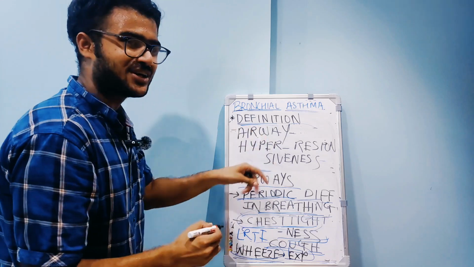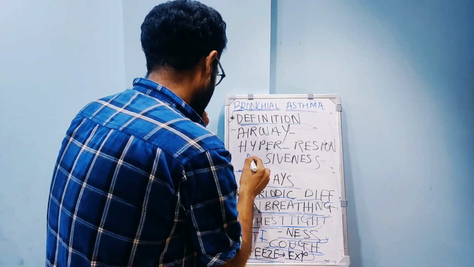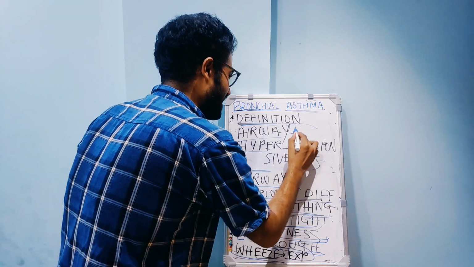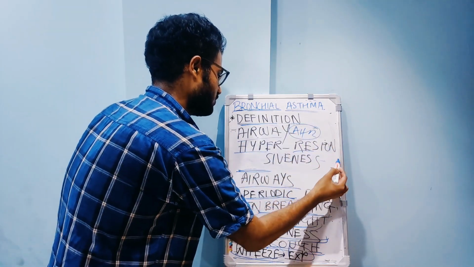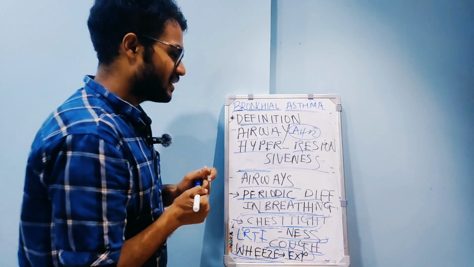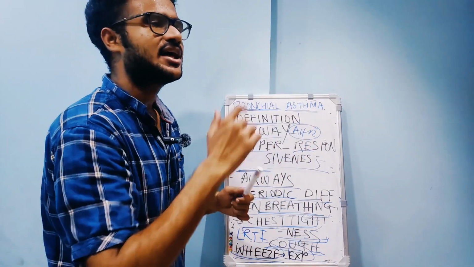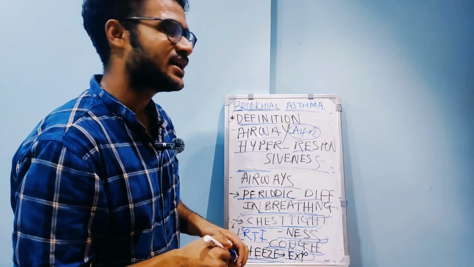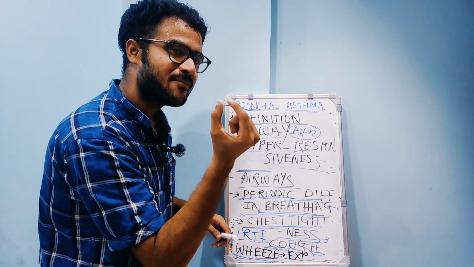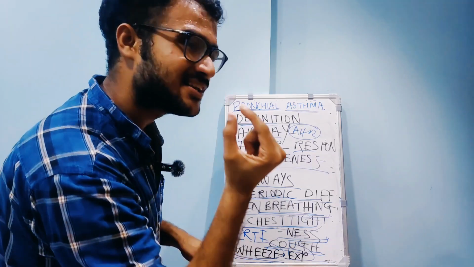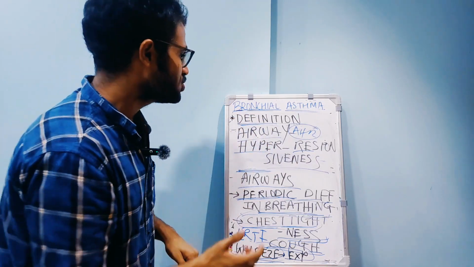It is a very important characteristic of this condition. See, what does it mean? Airway hyperresponsiveness, AHR. Basically there are a lot of triggering events in the environment, like dust and pollen grains. So when a person inhales, even a little amount of that environmental allergen, that triggering factor, is enough to stimulate this condition.